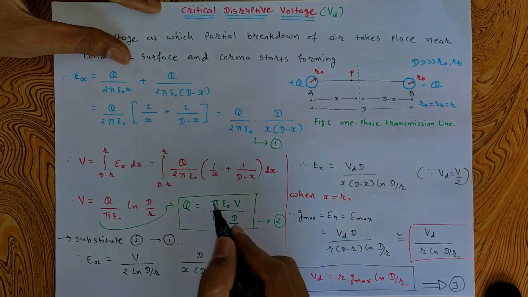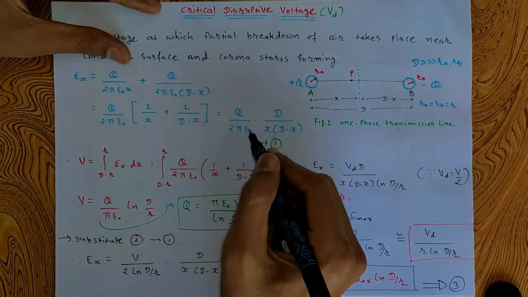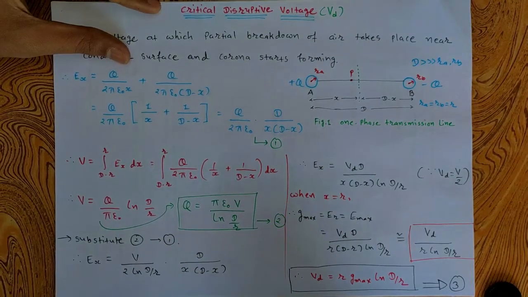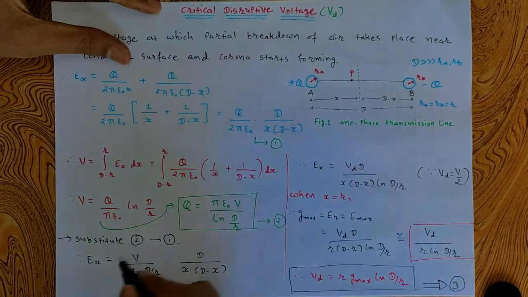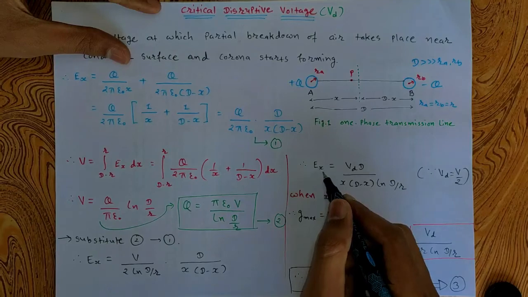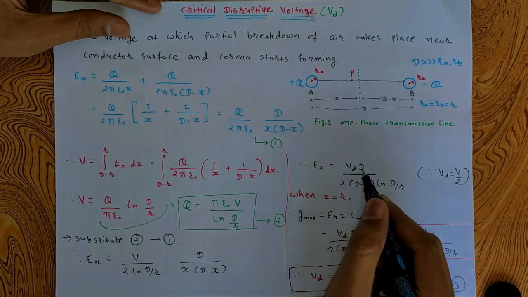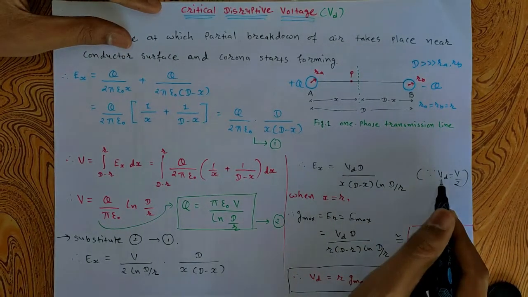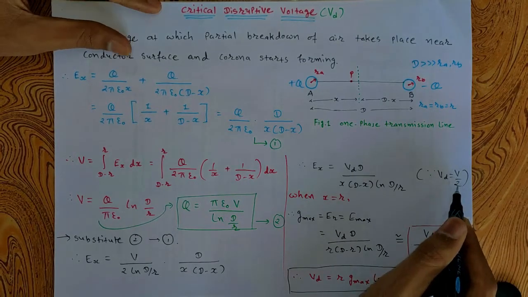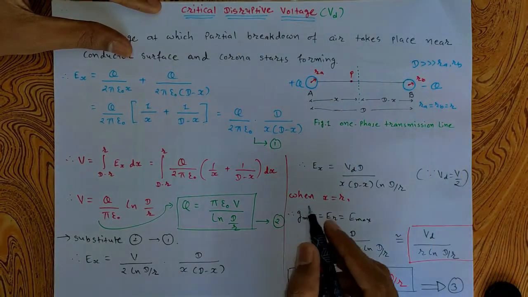The pi epsilon 0 cancels out. So Ex is equal to Vd into D divided by x into D minus x, where Vd is equal to V divided by 2, because we are talking about a one phase transmission line.